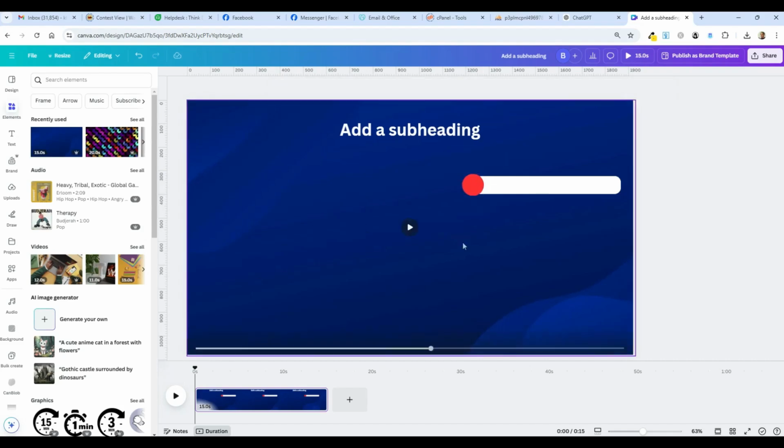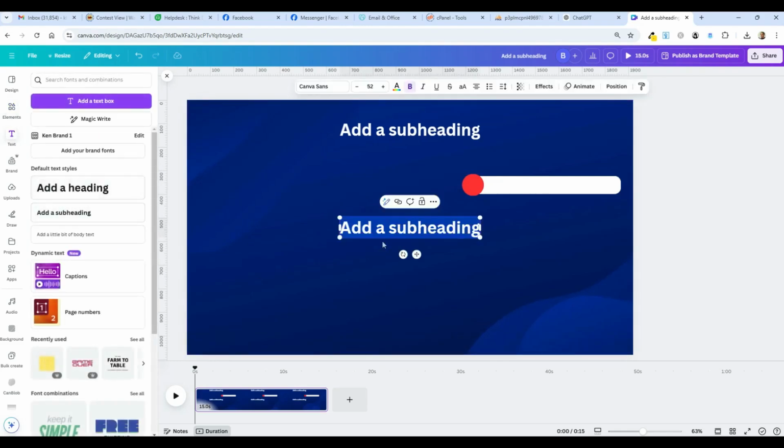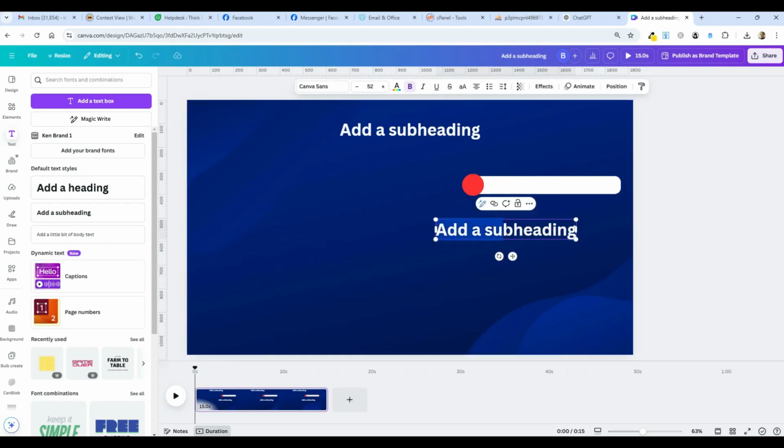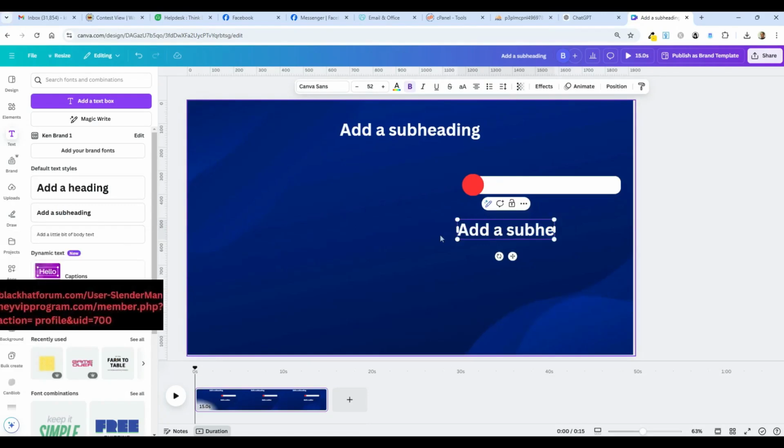Okay, so I'm going to put in a letter here. I'm going to get text. And I just want this to be the letter A. Well, I'm trying to make this the letter A.